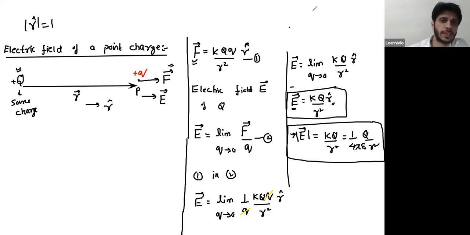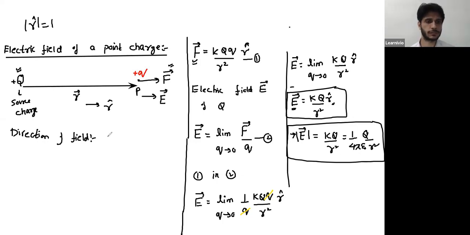Now, for the direction of field, you can use one more shortcut trick. For a positive charge, the direction of field is away from the charge.